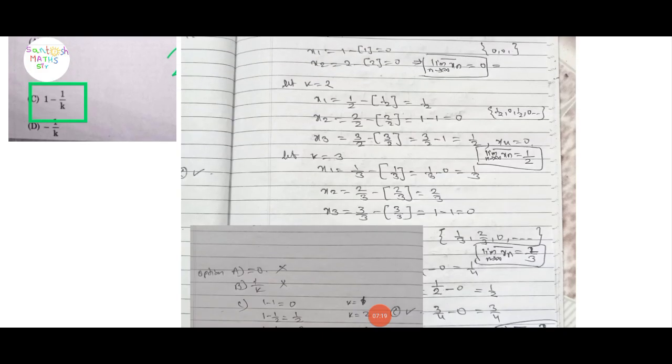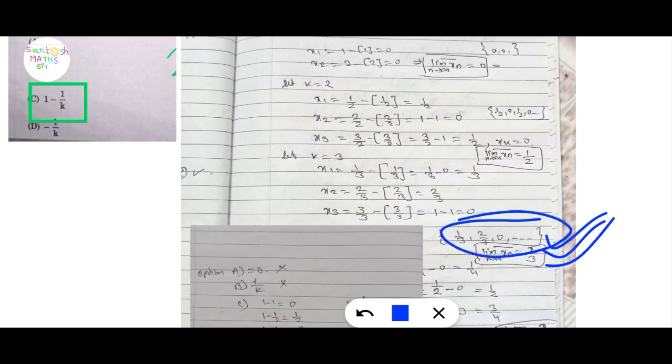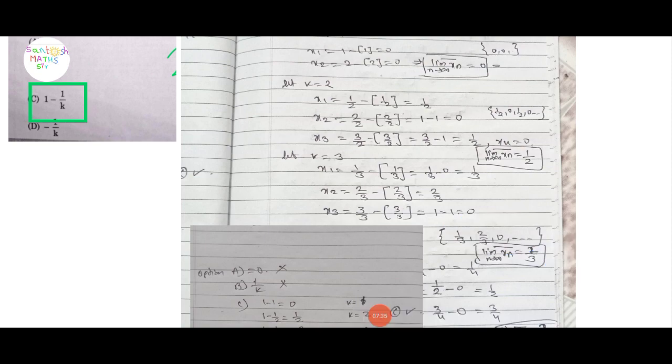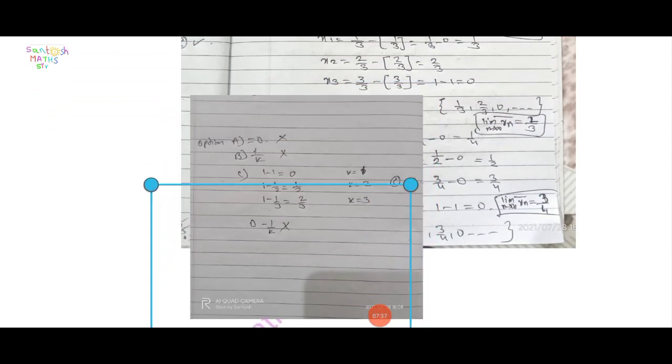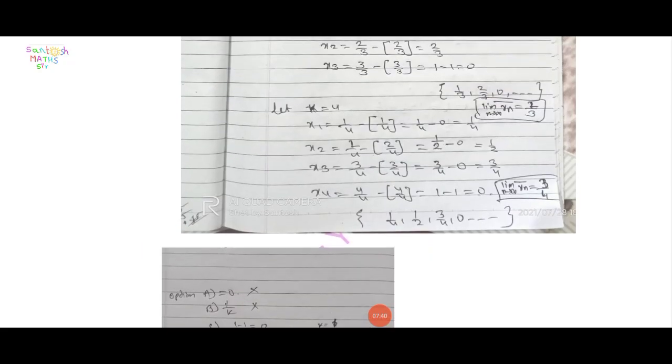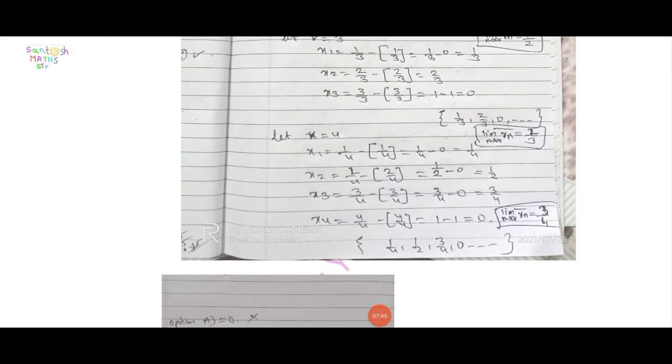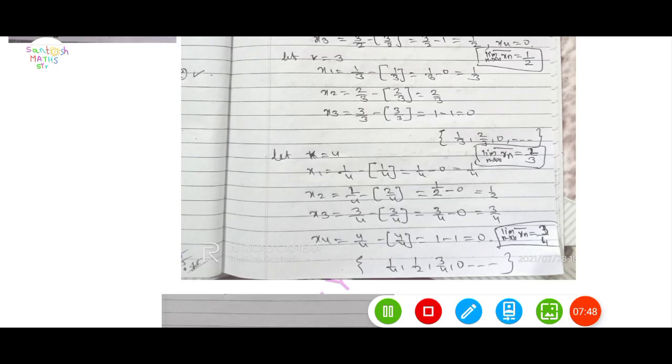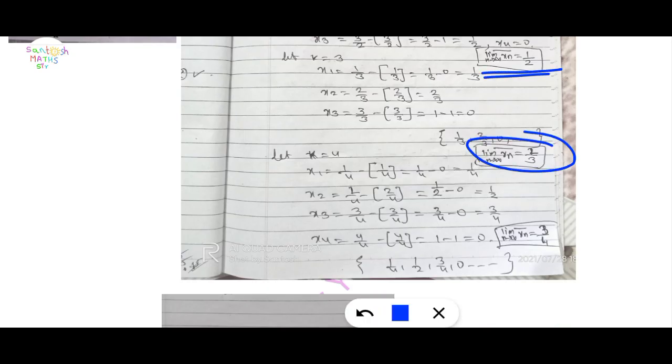Here we get 1 by 3, 2 by 3, 0, and this is repeated: 1 by 3, 2 by 3, 0. Then x4 is equal to 1 by 3, x5 is equal to 2 by 3, and this is continuously going. Now suppose k is equal to 4. Here apply limit as n tending to infinity of limit superior of xn. Here we get 2 by 3, here we get 1 by 2, and here put k is equal to 4 and find x1, x2, x3, x4.